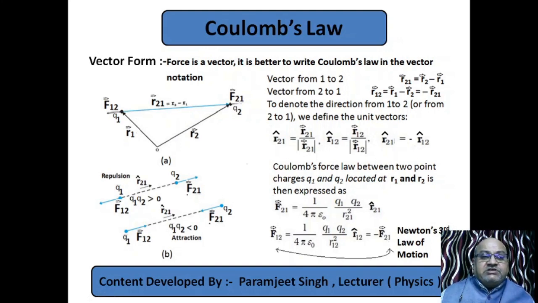And what is Newton's third law of motion? For every action there is an equal and opposite reaction, and action and reaction never act on the same body. The same is happening here. F12 is action, that is force on 1 by 2. F21 you can take as reaction, force on 2 by 1. Both the forces are equal and opposite.